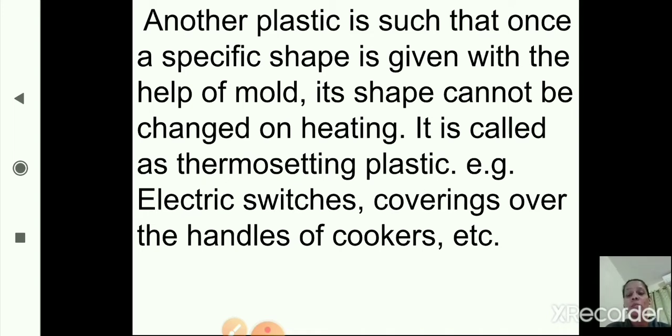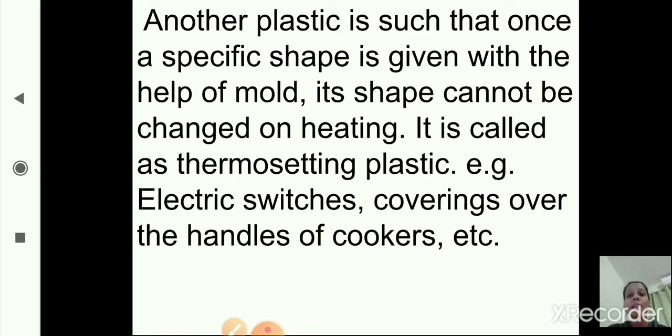Examples are electric switches, coverings over the handles of cookers, etc. These are examples where, after a particular shape is given, it cannot be changed again on heating. That type of plastic is called thermosetting plastic. The examples are coverings over the handles of cookers and electric switches.